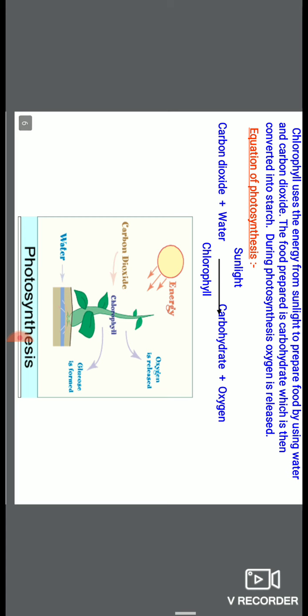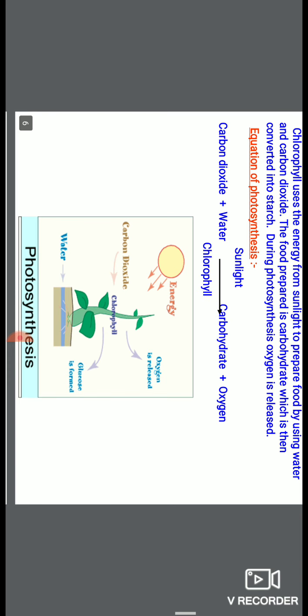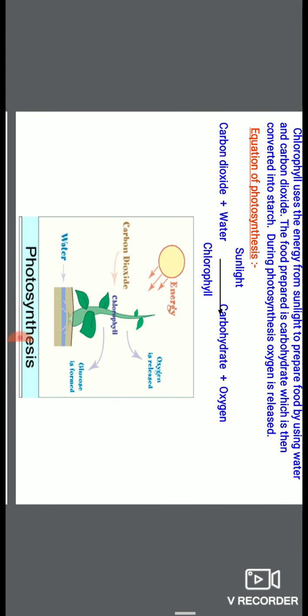It means there is a pigment present, that is chlorophyll. It absorbs sunlight. It also absorbs carbon dioxide from air. What absorbs carbon dioxide from air? Stomata in the leaves uptake carbon dioxide from air, and water is absorbed by the roots, which is conducted by the stem and transferred to the leaves, where it is utilized in the process of photosynthesis.